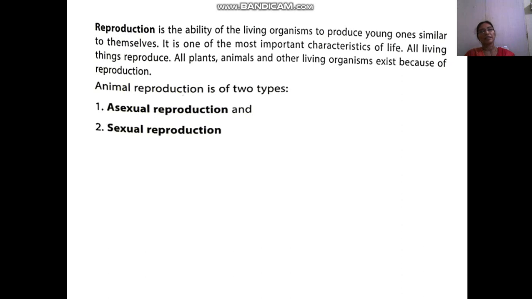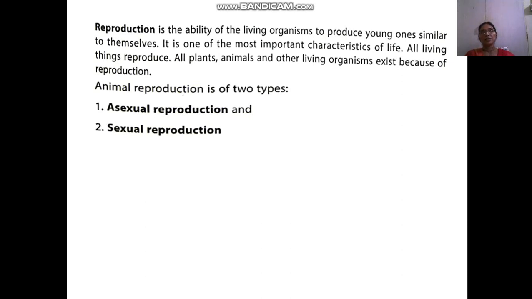Other life activities like nutrition, respiration, excretion are very important for maintaining life. Reproduction is not necessary for an organism to maintain life. Without reproduction, one can be alive. One can live on this earth. But reproduction helps them to continue their species or continue their race. That is the importance of reproduction.